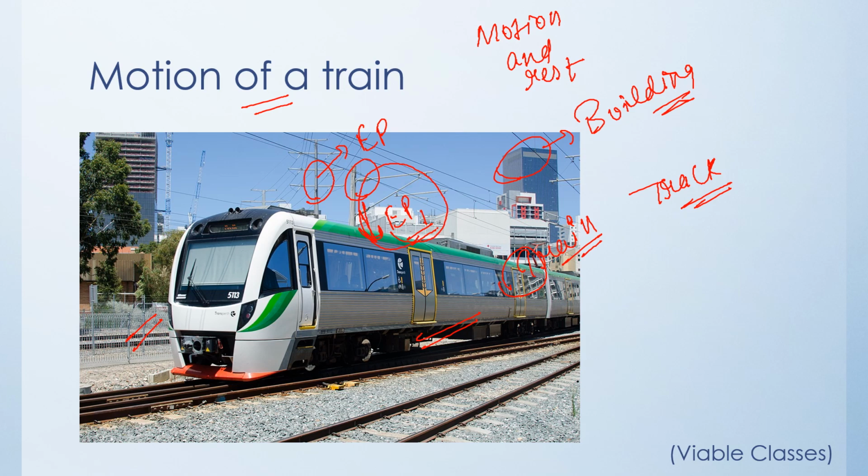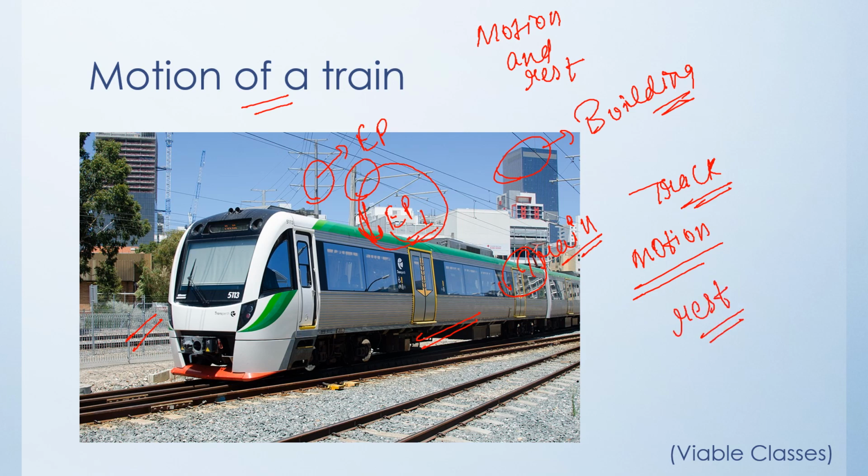If the train crosses that pole and reaches any other point, we will conclude that the train is in the state of motion. And if it is stationary at the same point parallel to EP1 with the passage of time, we will conclude that the train is at rest.